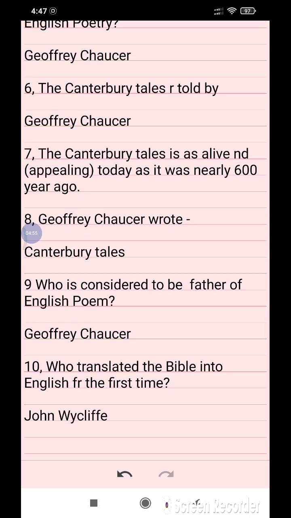The Canterbury Tales is as alive and appealing today as it was nearly 600 years ago. Geoffrey Chaucer wrote the Canterbury Tales. Who is considered to be the father of the English poem? Geoffrey Chaucer. Who translated the Bible into English for the first time? John Wycliffe. So these are the most important questions.